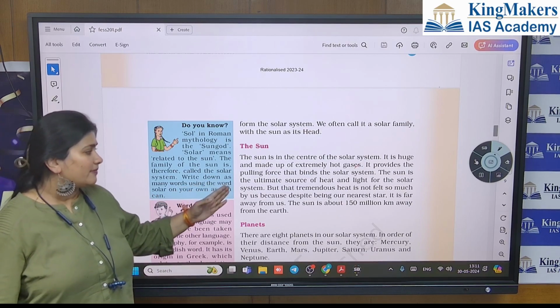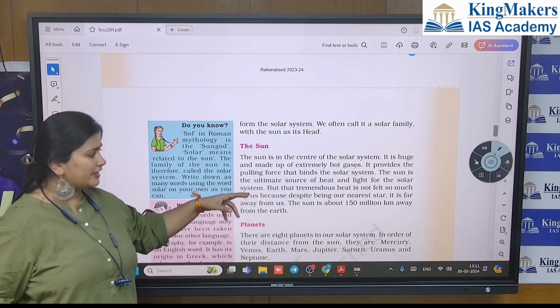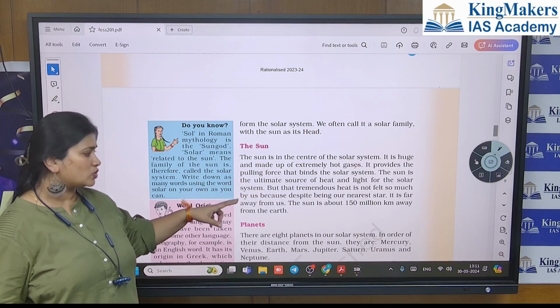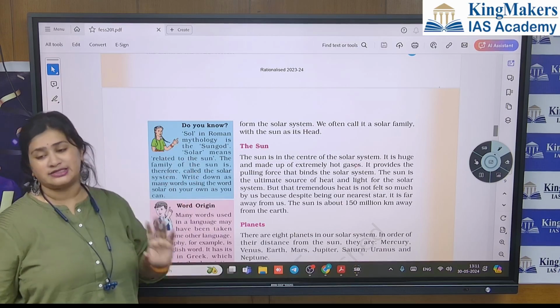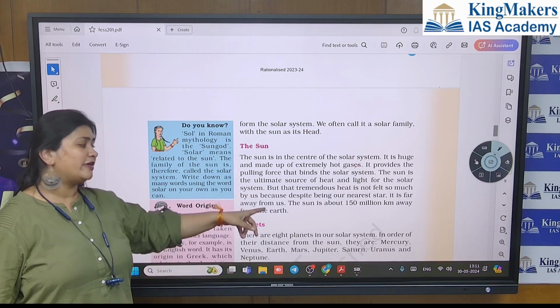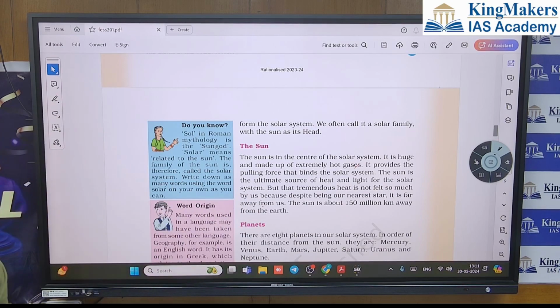Yes. So the Sun is the ultimate source of heat and light for the solar system, but that tremendous heat is not felt so much by us because, despite being our nearest star, it is far away from us. The Sun is about 150 million kilometers away from the Earth. It is that far from us.